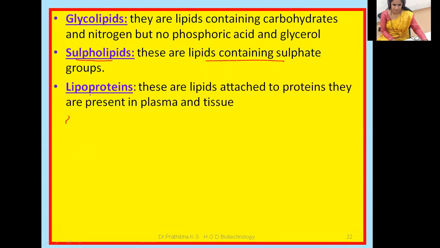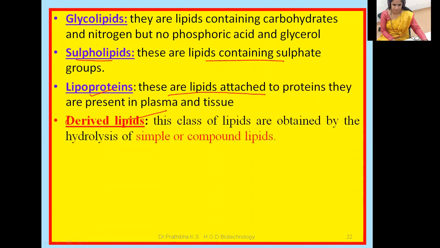Here, the next one is lipoproteins. These are lipids attached to proteins, and they are present in plasma and tissue. Okay, that is about the compound lipids. Very few I have mentioned over there. Next one, let us go through derived lipids.